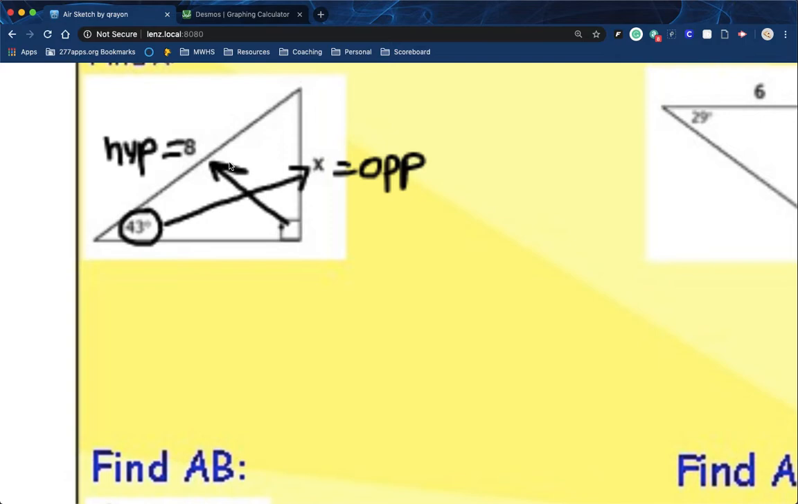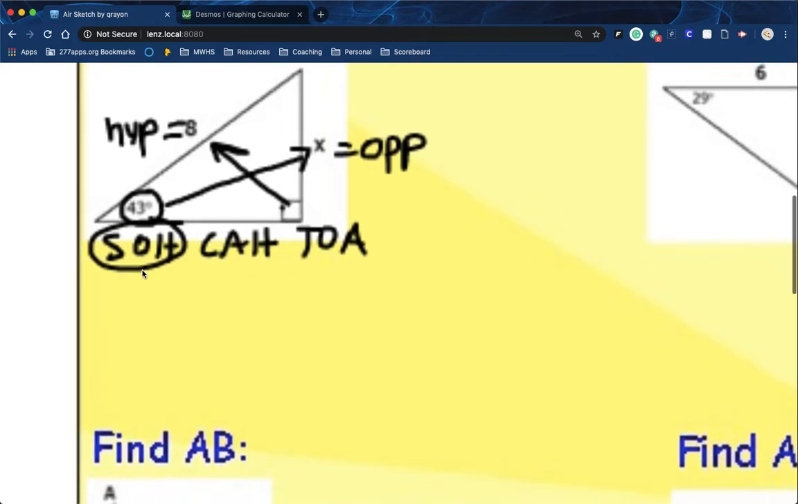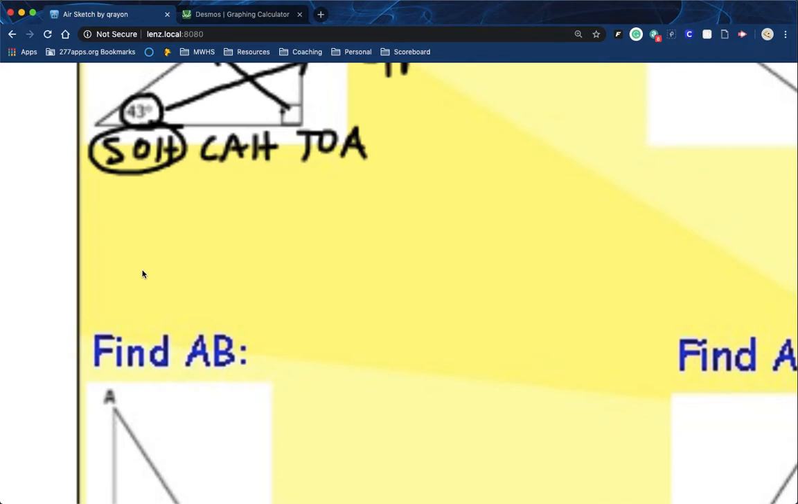Now I have to actually think here and figure out which one of my trig functions I am going to use. My thought process is that I'm trying to find the opposite side, and I know the hypotenuse. So when I look at my three acronyms, which one uses opposite and hypotenuse? In this case, it's the first one, sine. So then I have sine of 43 equals opposite over hypotenuse.